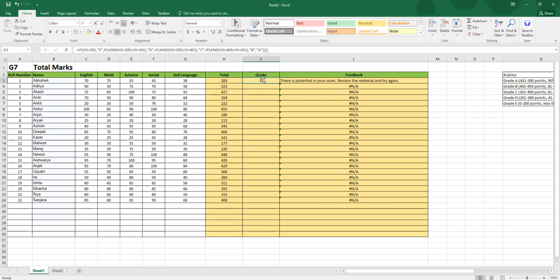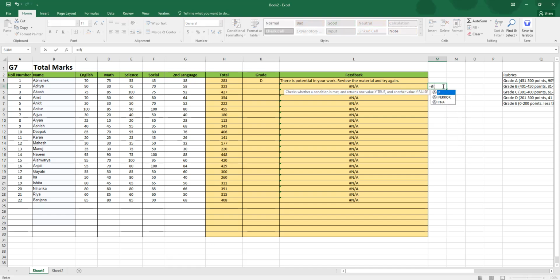Okay, let's go to this now. The formula is: if H3, the total, is less than 200, then grade E. Let me show you what the format of the formula is. Equals IF, and I open bracket: logical test, comma, value if true, comma, value if false. That's the format. So there's a logical test.